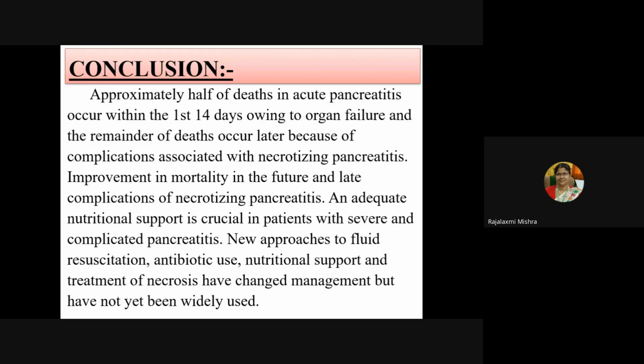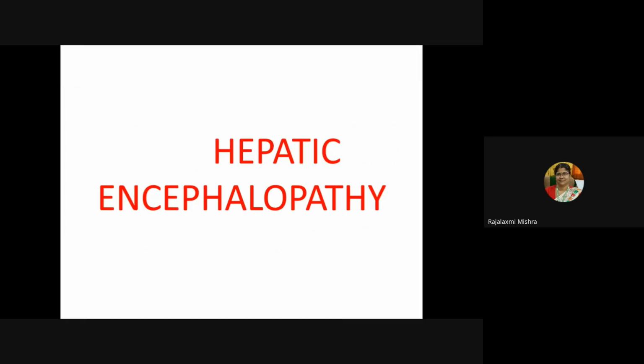So, improvement in mortality in the future depends on late complications of necrotizing pancreatitis, and adequate nutritional support is crucial in patients with severe and complicated pancreatitis. New approaches to fluid resuscitation, antibiotic use, nutritional support, and treatment of necrosis have changed management, but they have not been widely used yet.